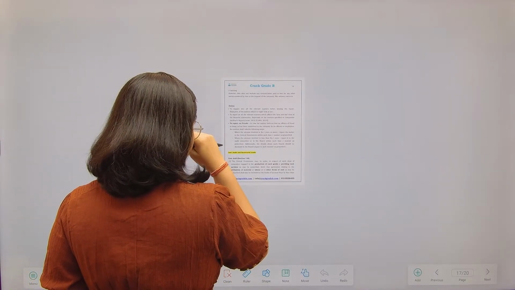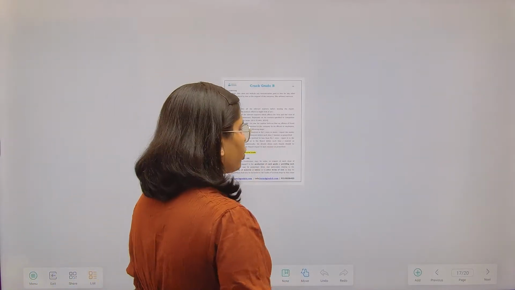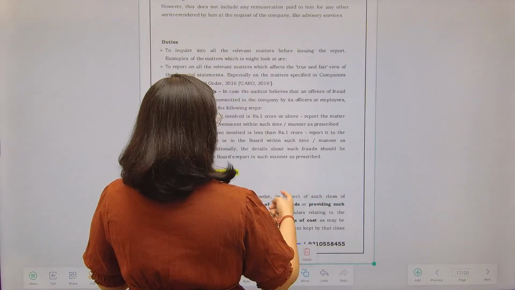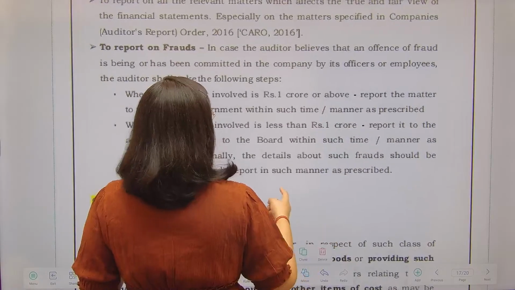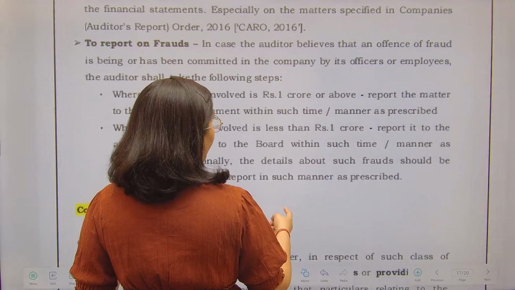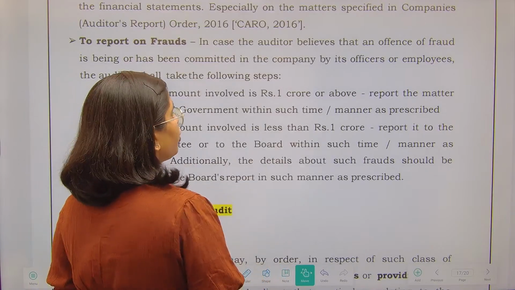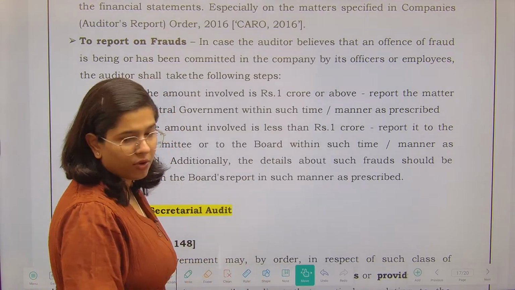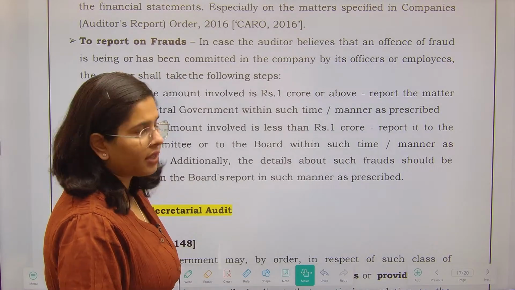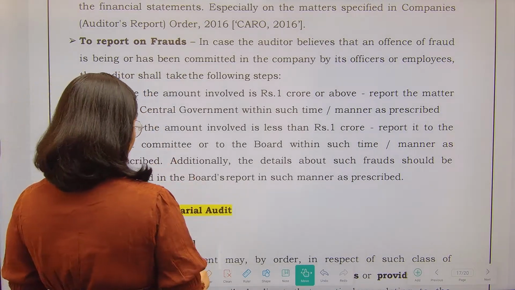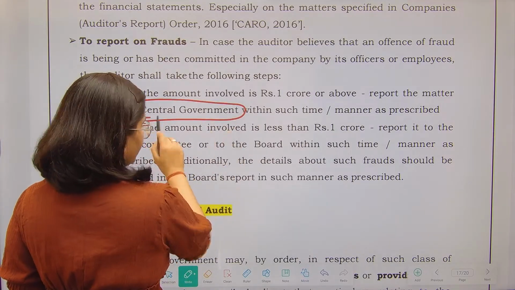After that, there are some duties. You have to report all the matters, and you have to report on the truth and fairness. If there is any fraud where the amount involved is 1 crore or above, and you as an auditor find that there is any sort of fraud going on, then you will have to report the matter to the central government.